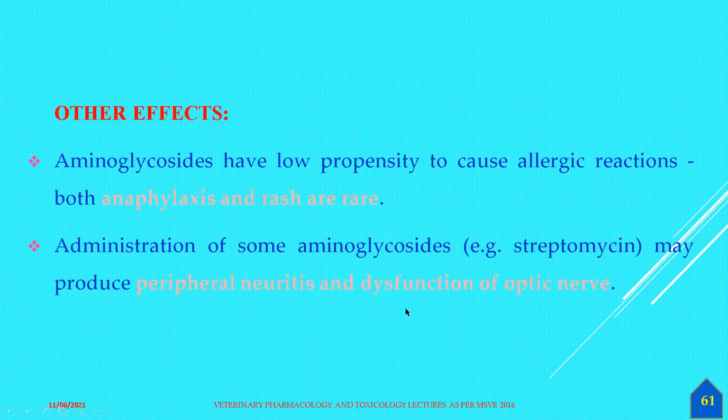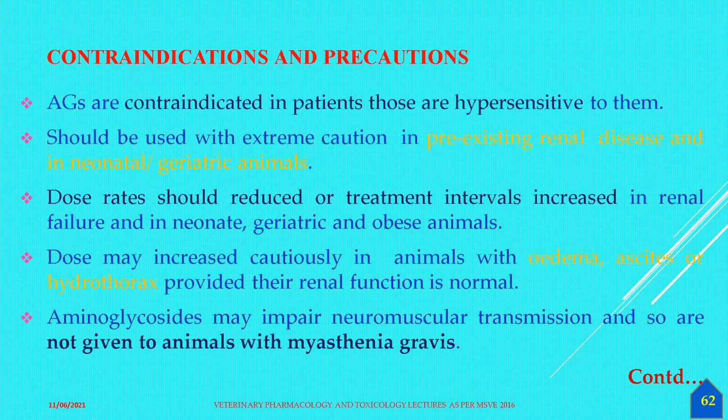Administration of aminoglycosides may produce peripheral neuritis and dysfunction of the optic nerve. Contraindications, as usual: they are not indicated especially in hypersensitive animals, and should be used with extra caution with pre-existing diseases, and dosage rates should be reduced, especially in renal impairment. Once in a while, you have to estimate the serum creatinine concentration several times. Also in neonate, geriatric, and obese patients the dose should be reduced, while the dose may be increased in animals with edema, ascites, or hydrothorax.